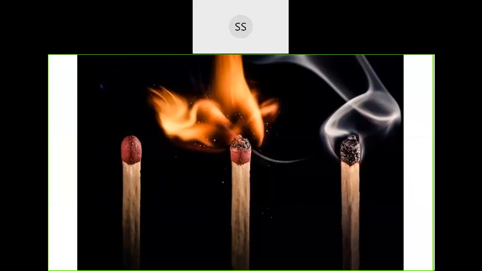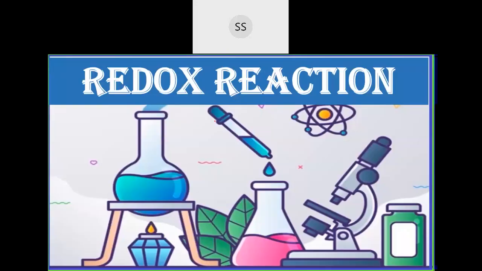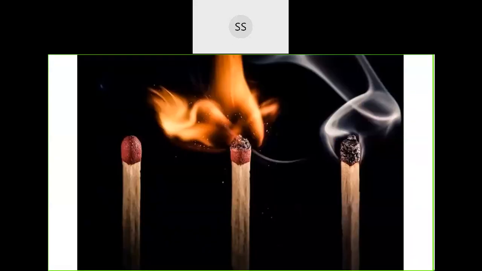Like combustion is an oxidation reaction. One element undergoes oxidation, the other one will undergo reduction. Redox is also a combination of two words. Red stands for reduction, and OX stands for oxidation. So a redox reaction is a combination of two reactions, reduction as well as oxidation, which take place simultaneously, correct? In our daily life, I said combustion is one type of example.